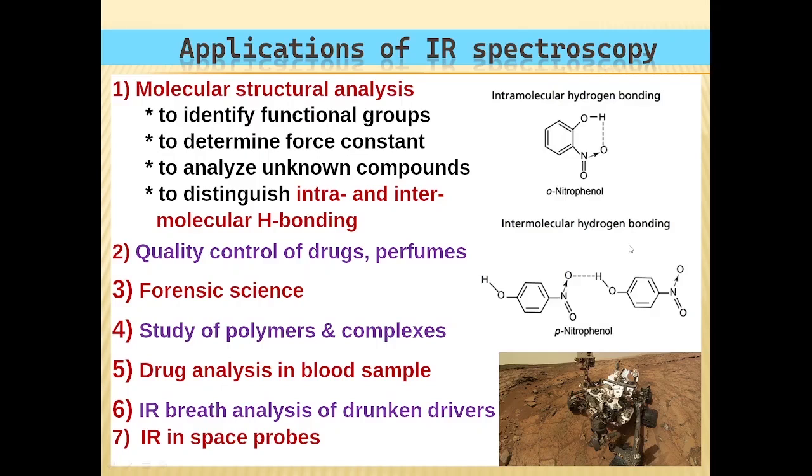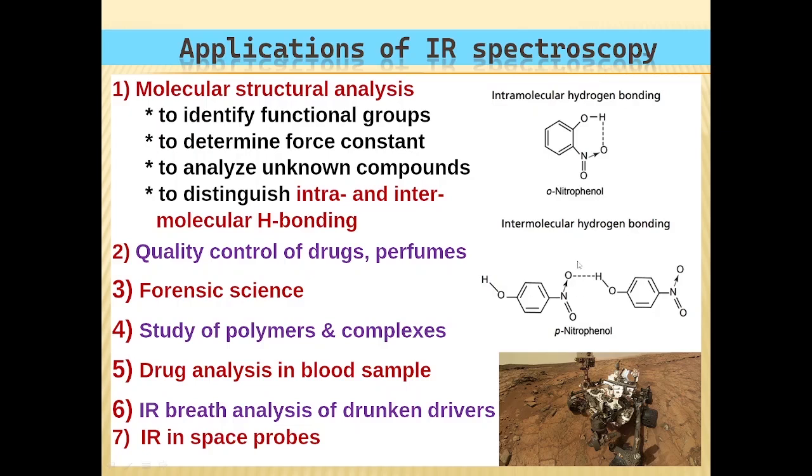On dilution of the sample, the frequency of NO2 and OH in orthonitrophenol will not change because it has intramolecular hydrogen bonding. But in the case of paranitrophenol, if you dilute the sample and again take the spectrum, the frequency of NO2 and OH will change as the molecules fall apart.